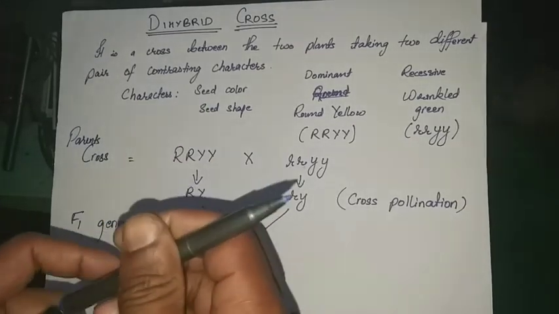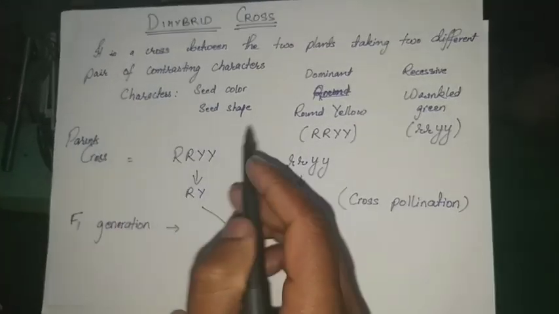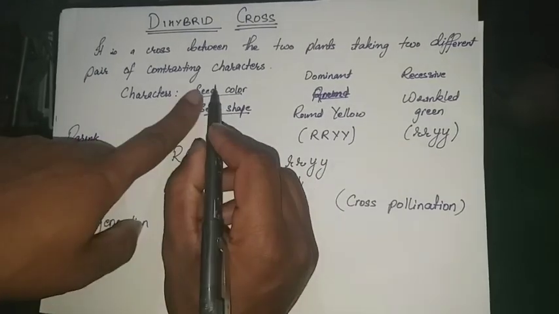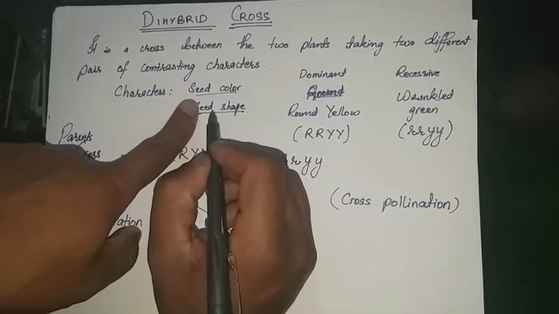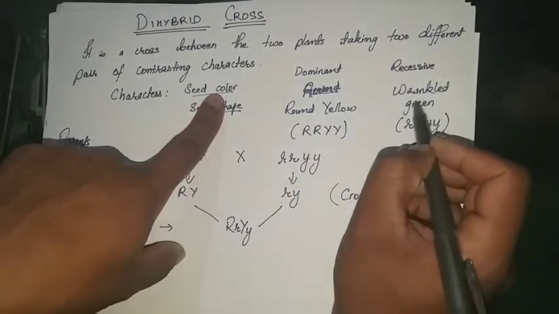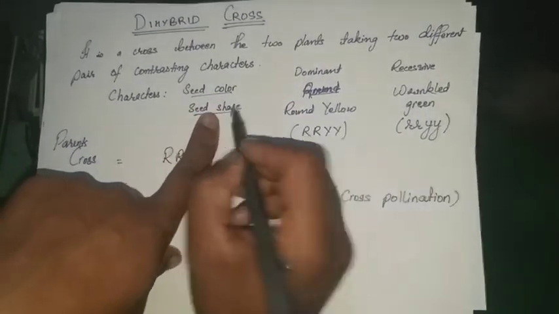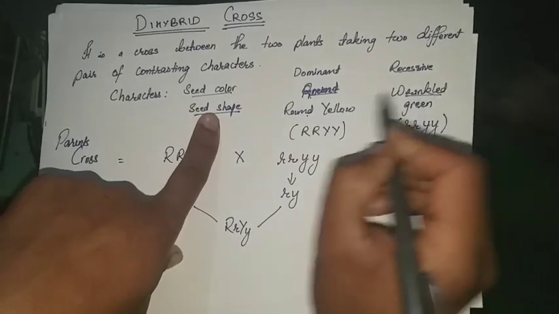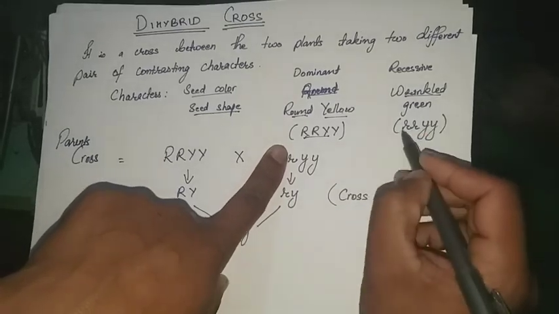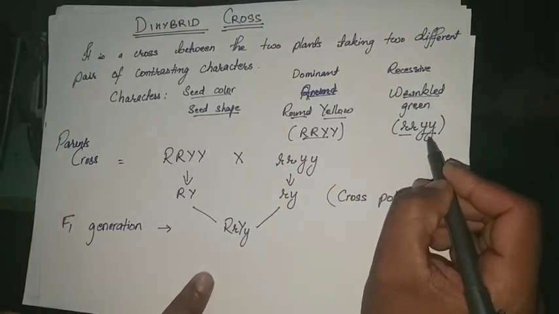For example, in this dihybrid cross, we are working with seed color and seed shape. So these are two different characters, and the contrasting characters of seed color are yellow and green, and of seed shape are round as well as wrinkled. Now round and yellow are both dominant genes, whereas wrinkled and green are both recessive genes.